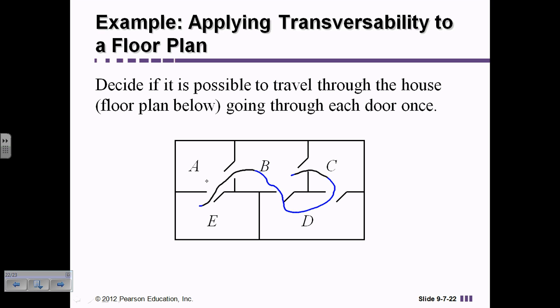So I started in room E, then I went to room A, then I went to room B, then I went to room D, and then I went to room C, and I went back to room B. So I touched every single room one time, and I did not go through any of the doors more than once.